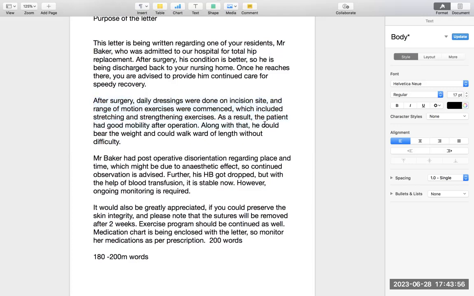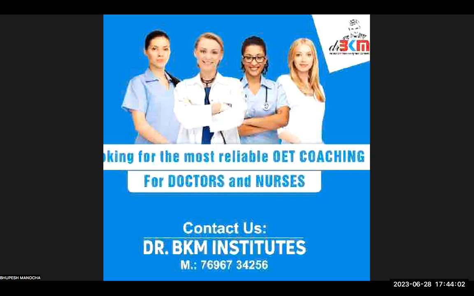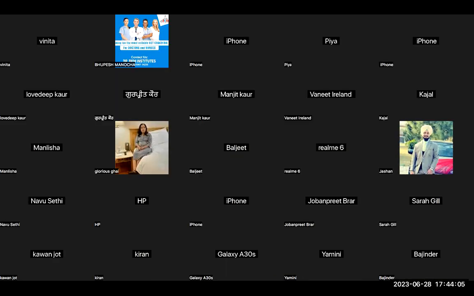Now we have done so much hard work, and also the good point that girl from Delhi told me was very good. She said, "Sir, I completed my letter in 20 minutes in the exam." That is what I always tell you. Total minutes we have been talking right now, even after teaching you, is 25 minutes. An OET letter does not take more than 25 minutes.